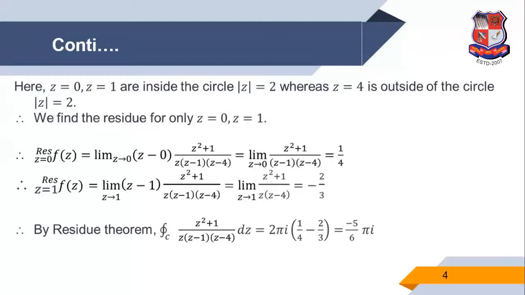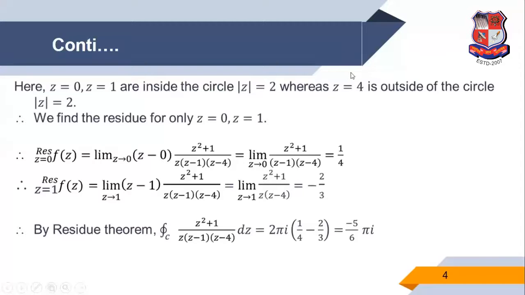Now how to check whether a point is inside or not? There are different ways. The simple way is we put z equal to 0 in this circle equation. So mod 0 is 0. That means this value is less than 2, less than the radius, because this value indicates the radius. So 0 is less than 2, so the point z equal to 0 is inside this circle. Again z equal to 1: mod 1 is 1, and 1 is less than 2, so z equal to 1 is inside.